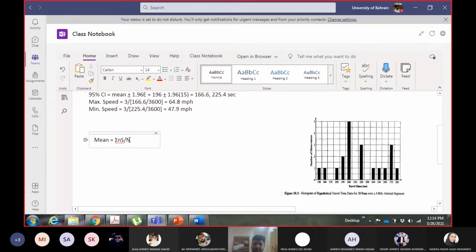In that case, it was the middle speed. In this case, the value is directly given on the x-axis. Obviously, with the change in data, there will be a little change in the interpretation of the variables, but you can see the equation is the same. So s, instead of the middle speed, is the travel time, and capital N is the total number of values.